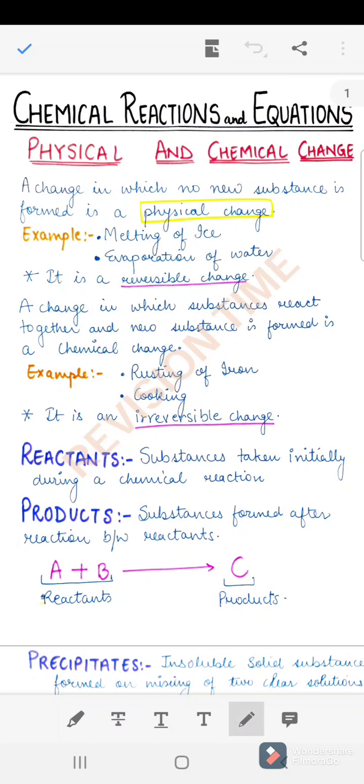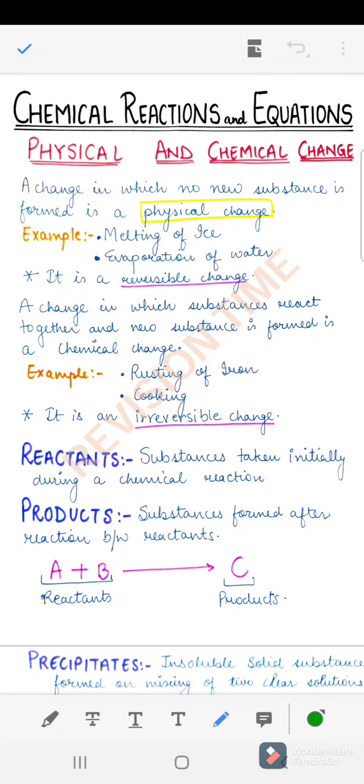So first we should know what is a physical and a chemical change. The change in which no new substance is formed is known as the physical change. It is a reversible change. For example, melting of ice and evaporation of water. Whereas a change in which substances react to form a new substance is a chemical change and it is an irreversible change. For example, cooking, rusting of iron.